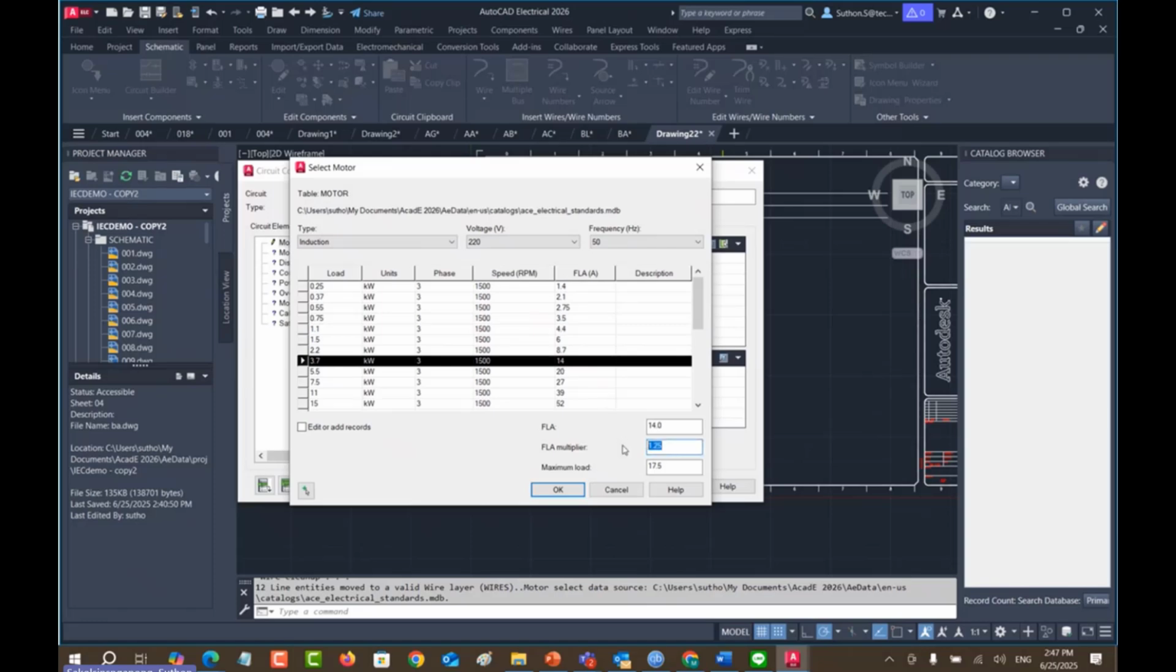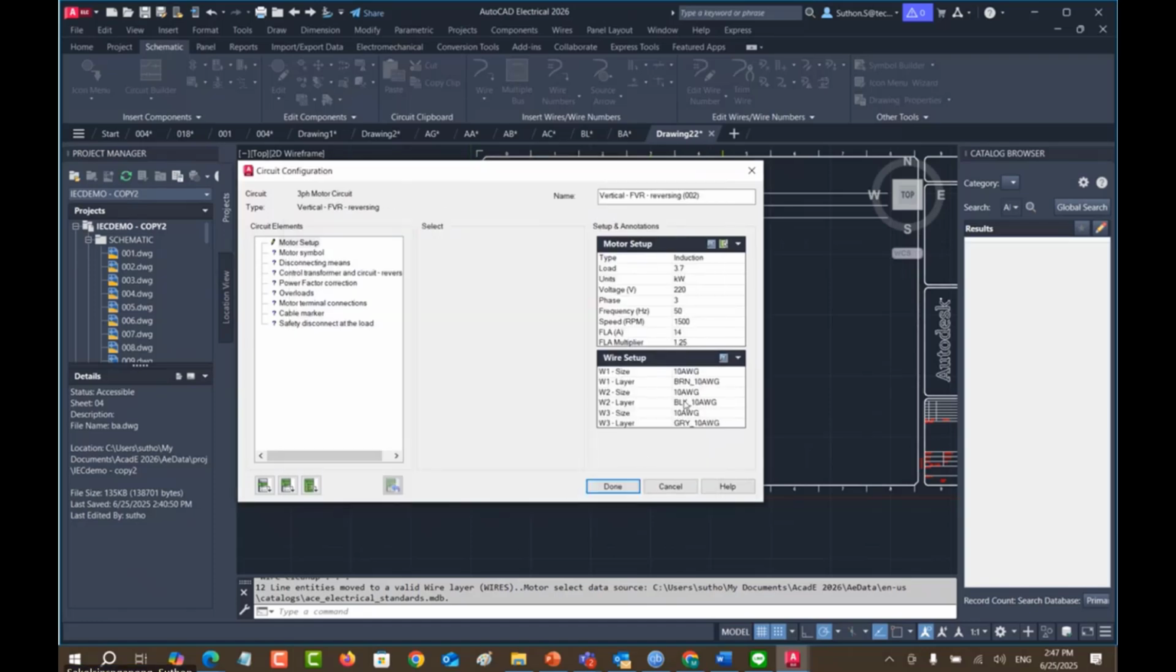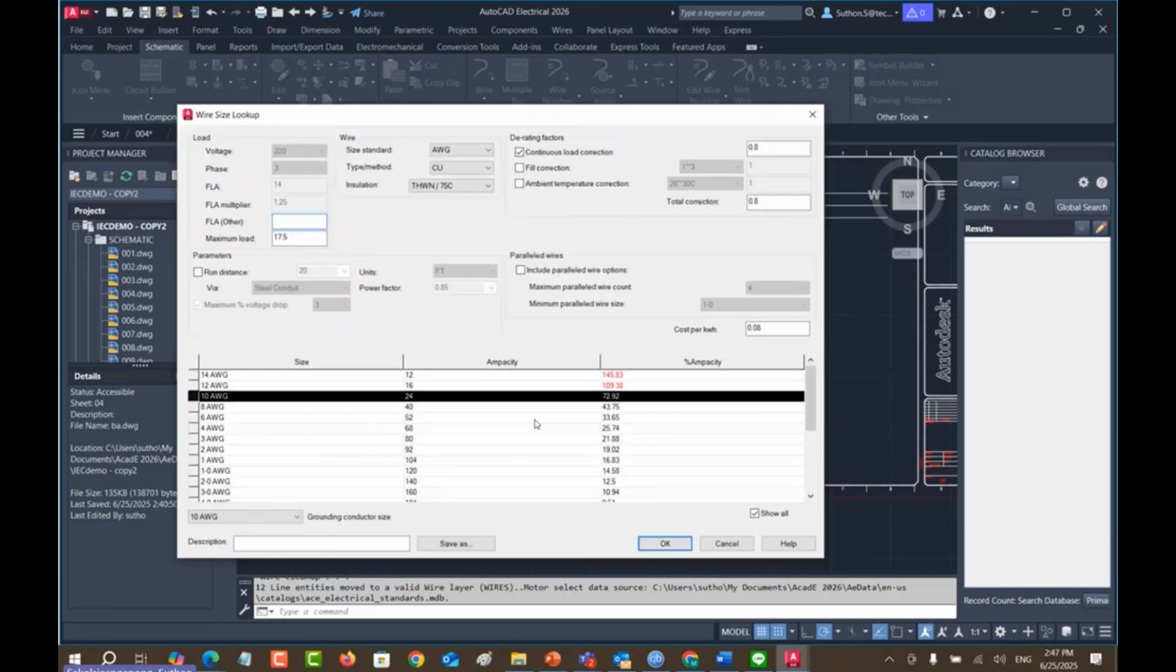And then in the standard, we should multiply by 1.25 to make it the maximum load. The system sets it for you. You don't have to do anything. You just choose it's 14 full load amp and okay. The system gives the information for you that you should use the wires 10 AWG size, and you hit this button.